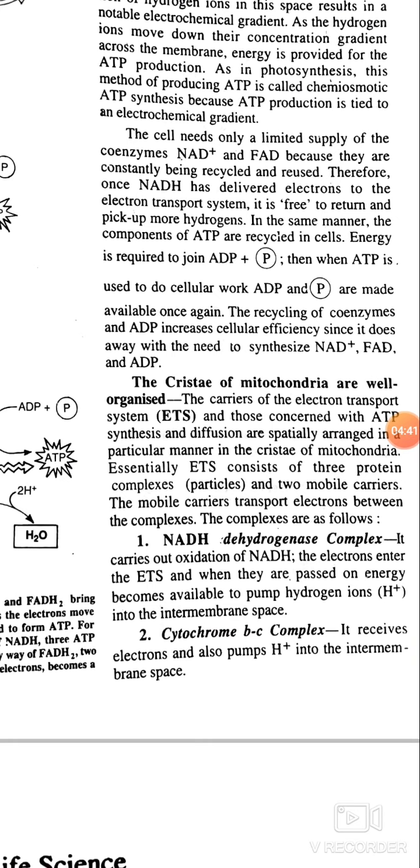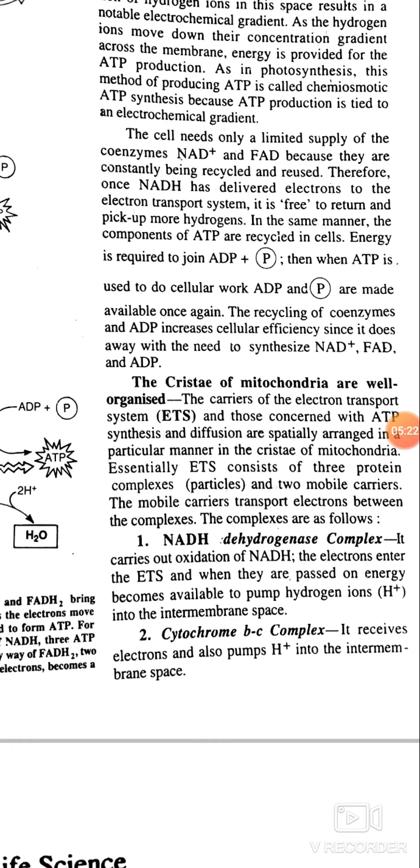Energy is required to join ADP to phosphate. Then ATP is used to do cellular work. ADP and phosphate are made available once again. The recycling of coenzymes and ADP increases cellular efficiency, since it does away with the need to synthesize NAD, FAD and ADP.